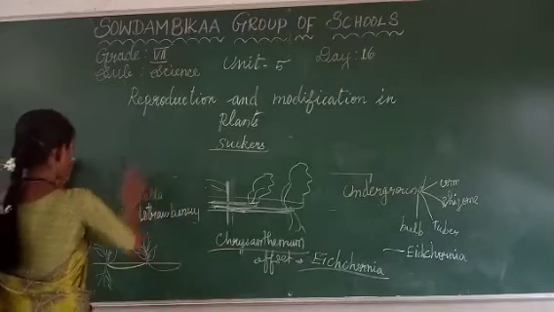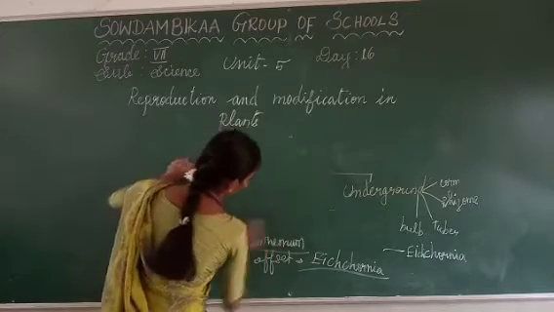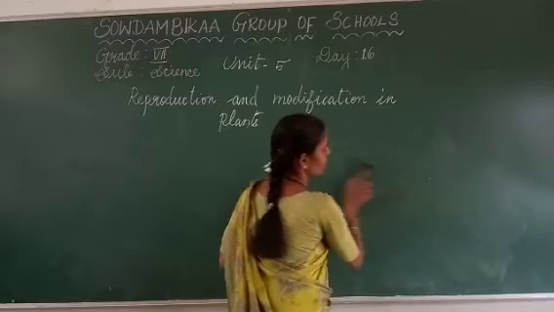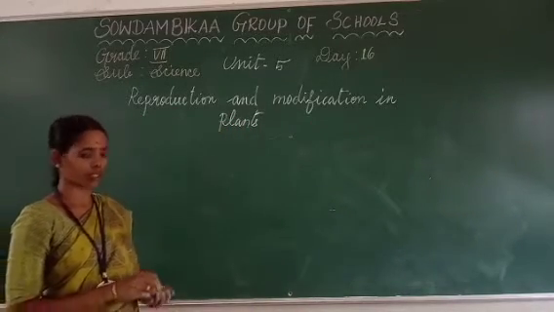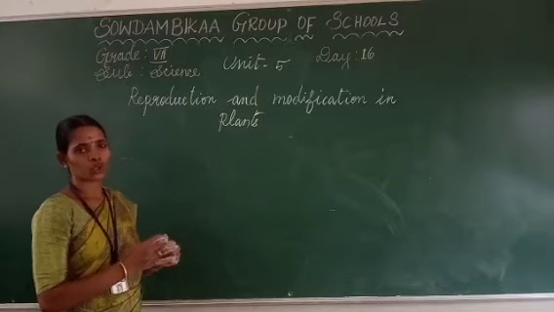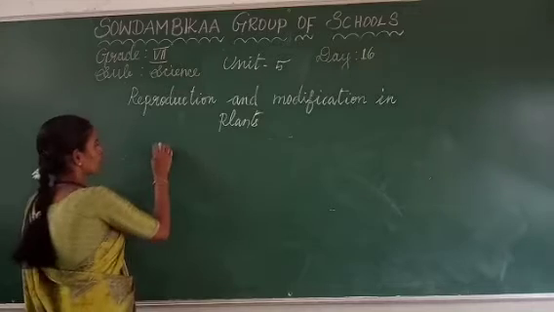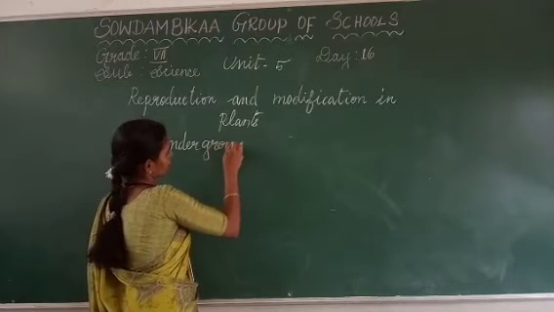Now let us see one by one. The underground stem has scaly leaves, fleshy leaves, and through the nodes and internodes the new plant will be grown. The first one is underground stem.